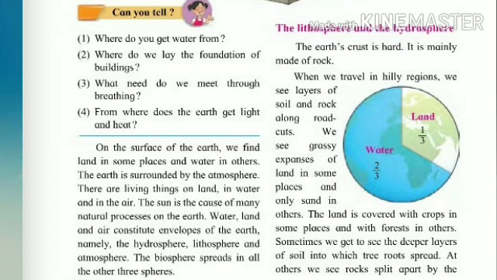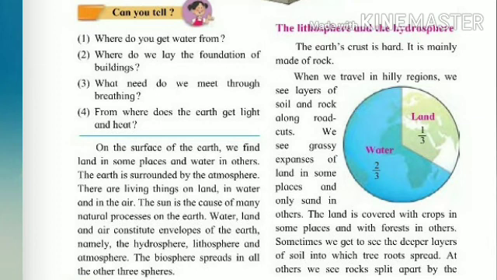You can see the proportion of hydrosphere and the lithosphere, that is of land and water in this picture. Means on this earth 1/3 land is present and the remaining 2/3 are the water. A land is covered with crops in some places and with forest in others. जो ज़मीन है, लैंड है, वो कैसे कवर्ड है? एरिया पूरा कुछ क्रॉप से है, फील्ड है, कुछ फॉरेस्ट है.